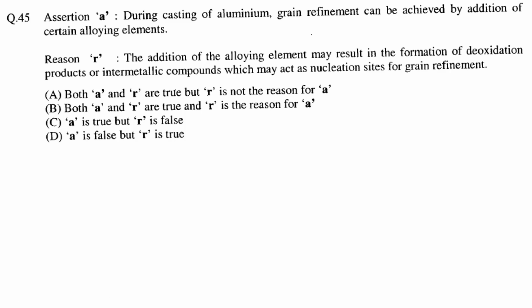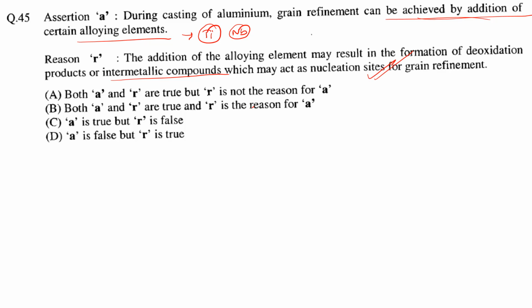Okay, next: an assertion and reason type question. This is a 2 marks question. During casting of aluminium, grain refinement can be achieved by addition of certain alloying elements. Yes, grain refinement can be achieved by adding certain alloying elements, like we add titanium. We can also add niobium, but generally in aluminium we have seen it is titanium. The addition of the alloying elements may result in the formation of deoxidation products or intermetallic compounds, which may act as nucleation sites for grain.